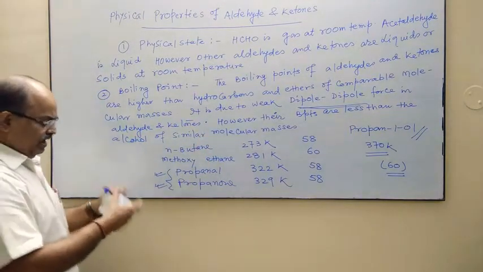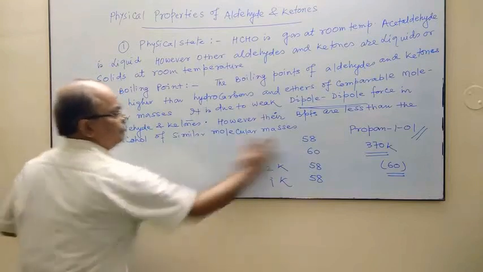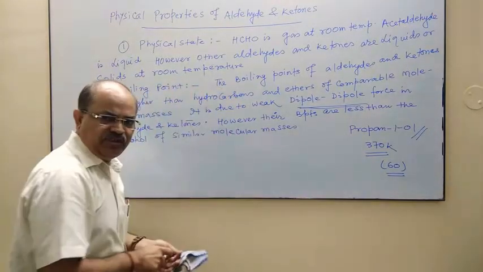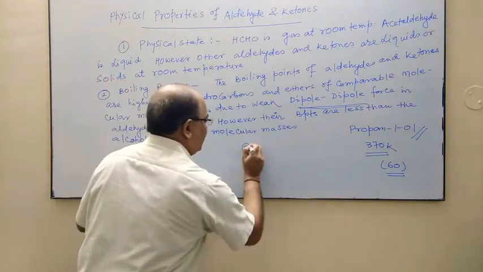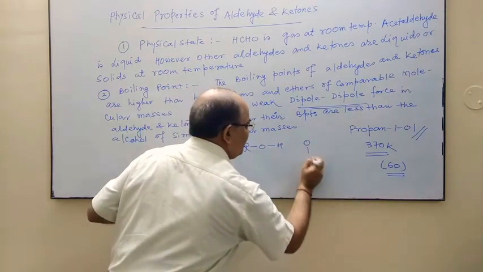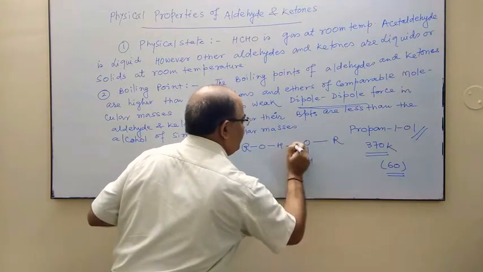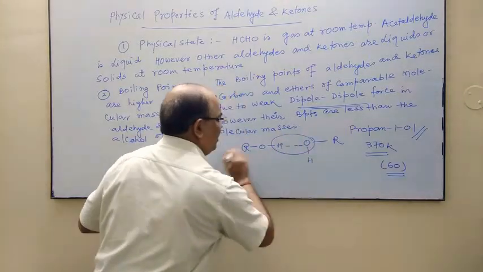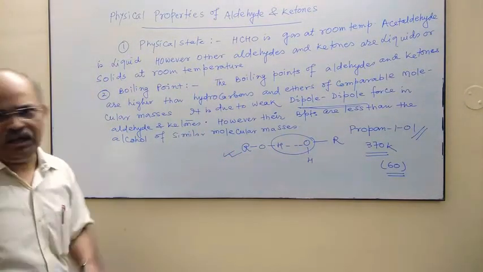If you consider alcohol, then see, this is ROH, this is alcohol. This is another molecule of alcohol. So there is a strong intermolecular hydrogen bond in alcohol.